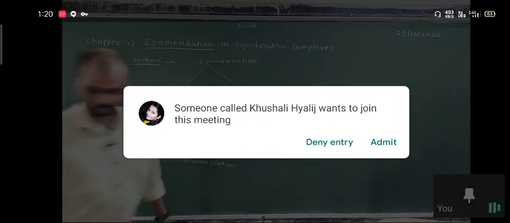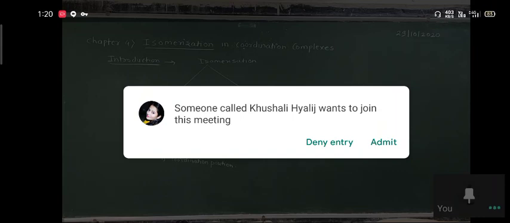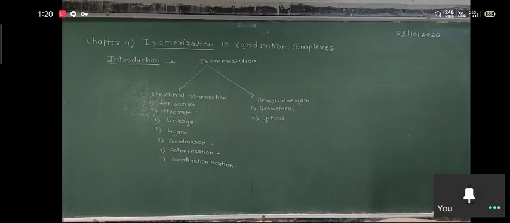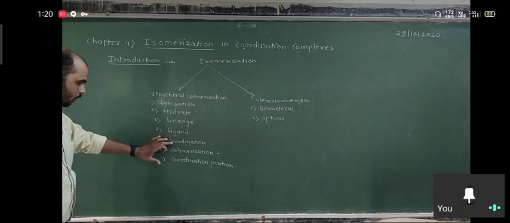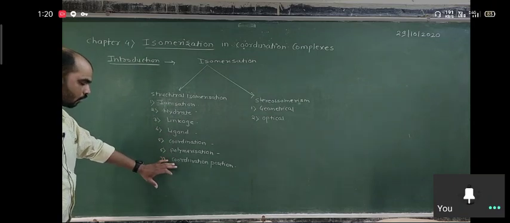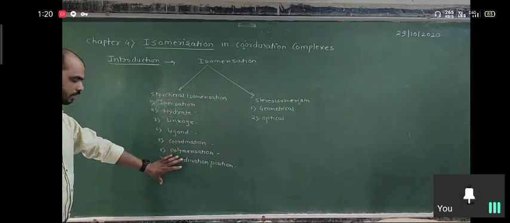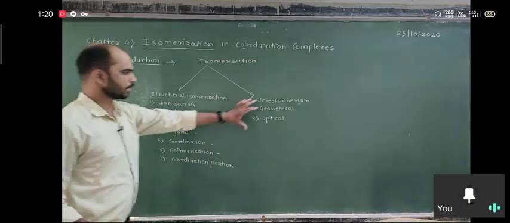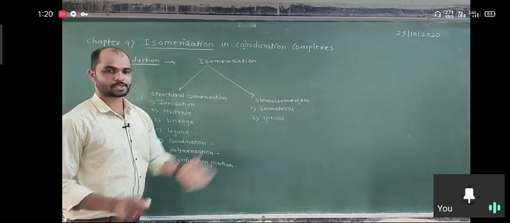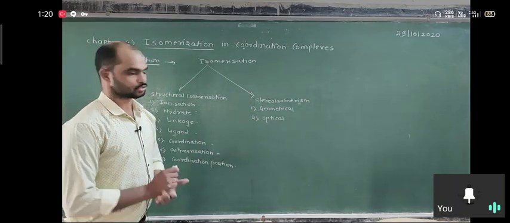So geometrical and optical are the two types of stereoisomerism. The sequence of structural isomers may differ from what is given in your notes, but these are the types of structural isomers. And here there are two different types of stereoisomers: geometrical and optical isomers.